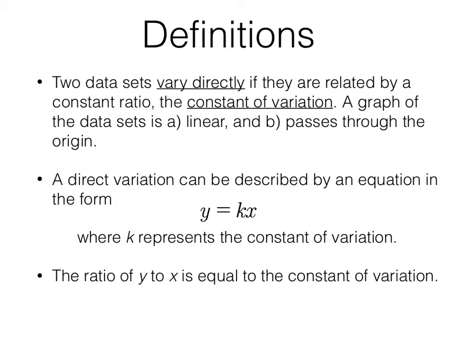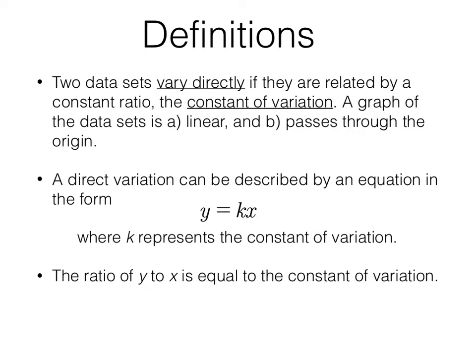All right, some definitions. 2 data sets vary directly if they are related by a constant ratio. That constant ratio has a name. It's called the constant of variation. A graph of the data sets of direct variations is A, linear, and B, it will always pass through the origin. Now, we saw that in our previous example. 0 minutes was 0 gallons of water. (0, 0) is an ordered pair that is on my direct variation.